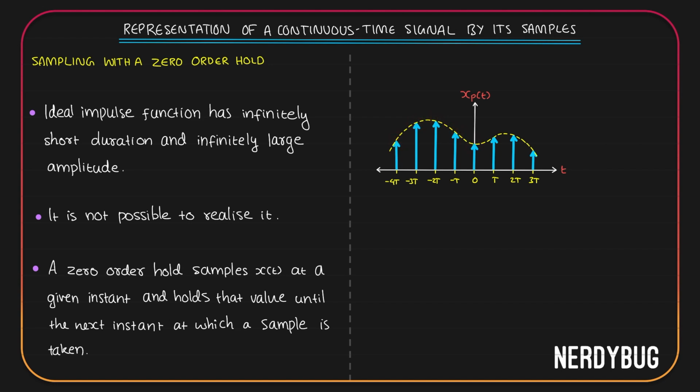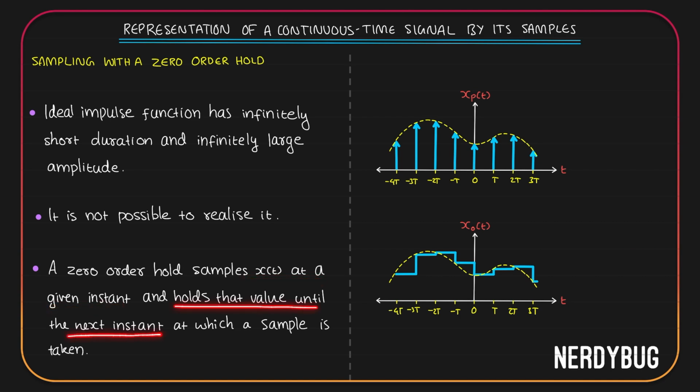Now, instead of impulse train sampling, if you take zero order hold, it will look like this. It takes a sample at minus 4T, then holds it until minus 3T, where it has to take the next sample. The next sample is taken, then it is held. At minus 2T, the next sample is taken. It is held until minus T. At minus T, the next sample is taken. It is held. Again, a sample is taken, held. So, this is what a zero order hold does. It samples our signal x(t) at an instant and then holds that value until the next instant at which the sample is taken again.